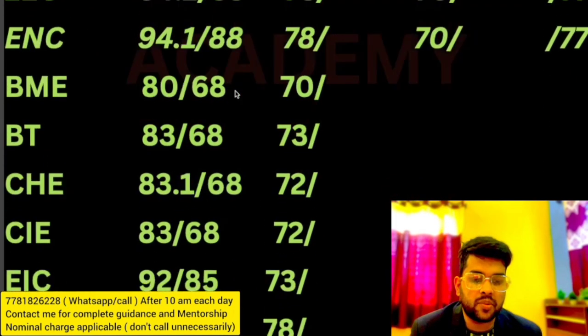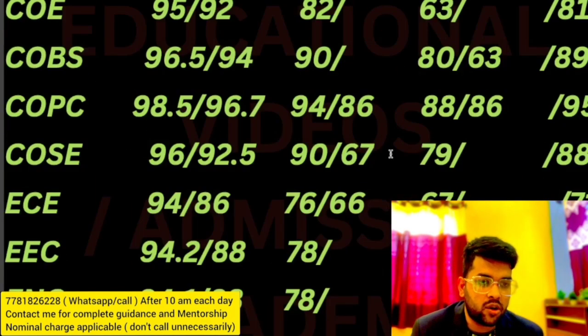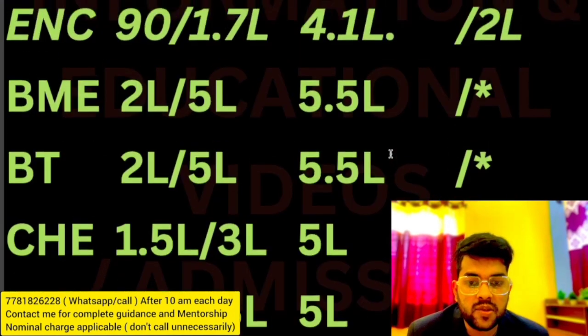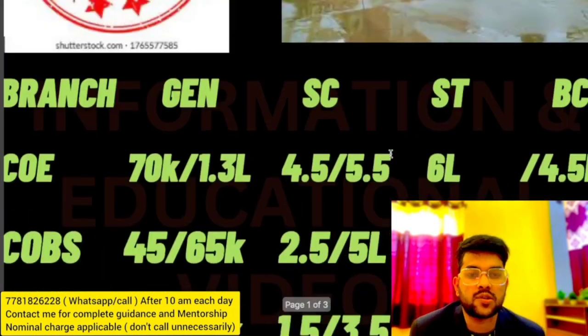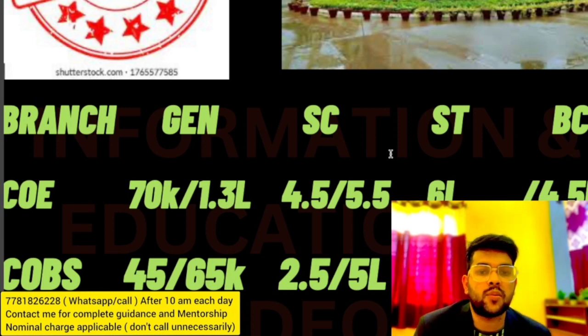So this was the complete information. Sidewise you can check that the second column is for SC category, the third column is for ST, and the fourth is for BC. So this was all about the complete information regarding the expected cutoff for Thapar University up to the last round this year. So please try to do your counseling very carefully, and for that I will be guiding you.